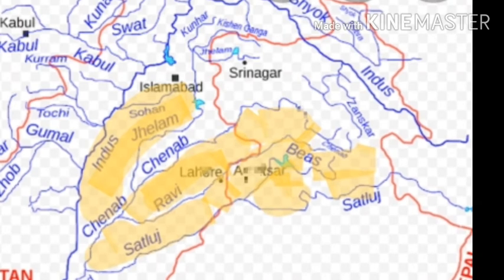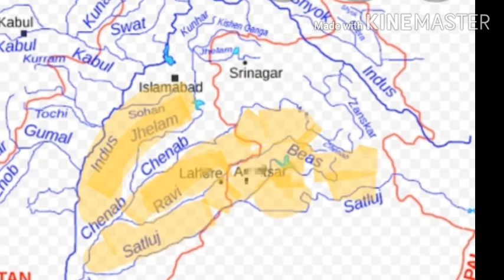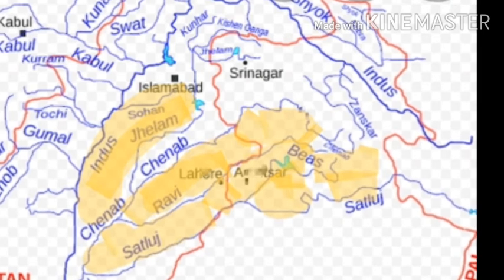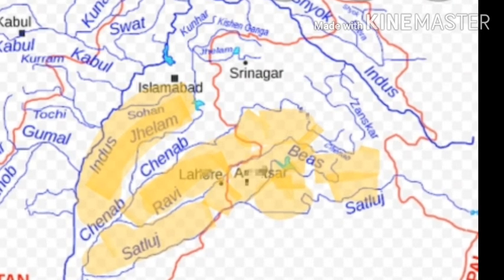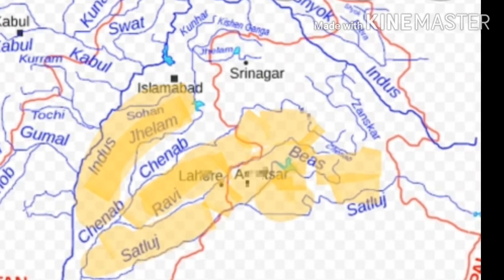This Doab land is filled with very fertile soil, carried as sediments and pebbles of these rivers. So it has also become a fertile land, and it is very prosperous for agriculture.